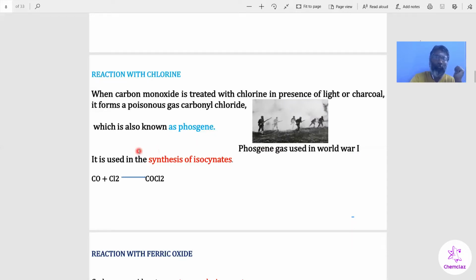This phosgene gas is also used in the synthesis of isocyanate. Methyl isocyanate is also a poisonous substance, which was produced in the factory in Bhopal where the tragedy took place. It is a poisonous gaseous substance.